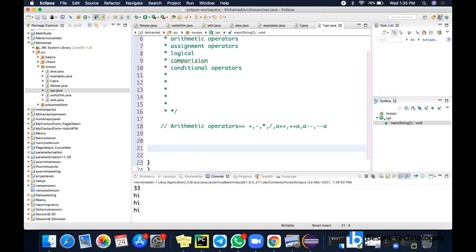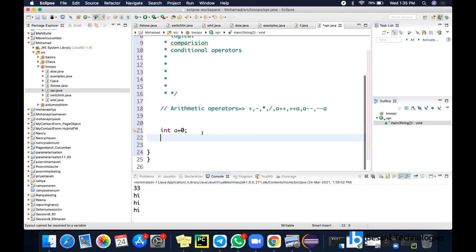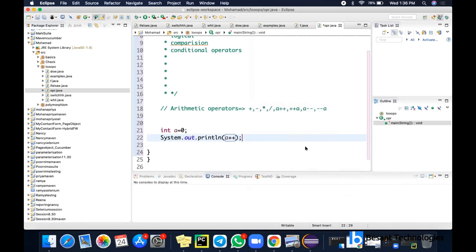Okay, fine. So I'm going to give int a equal to 0. After that, I'm going to give a plus plus. So I'm having a plus plus now. What will be the output now? It has to be 1. But this is post-incrementation. That means a plus plus means a is equal to a plus 1, but that incrementation will take place after the code completes its execution.